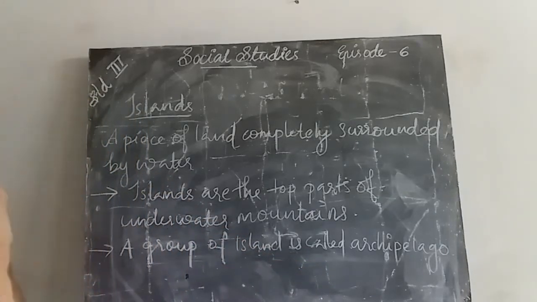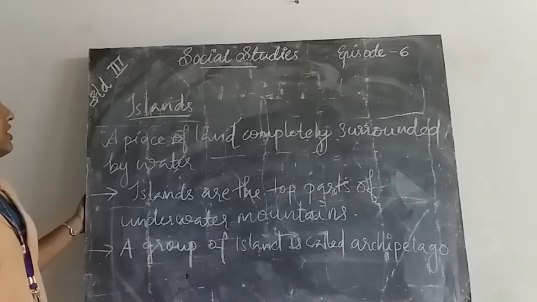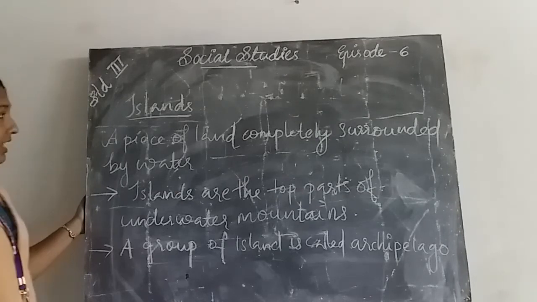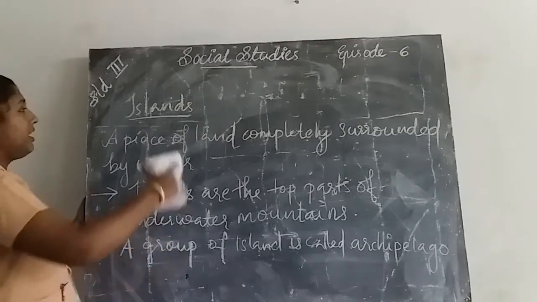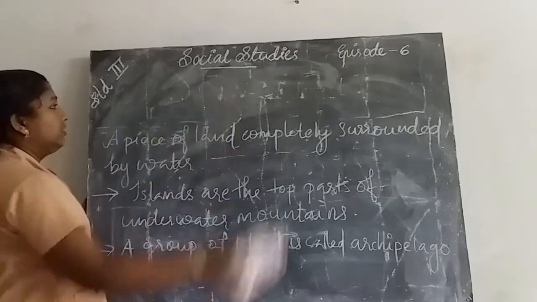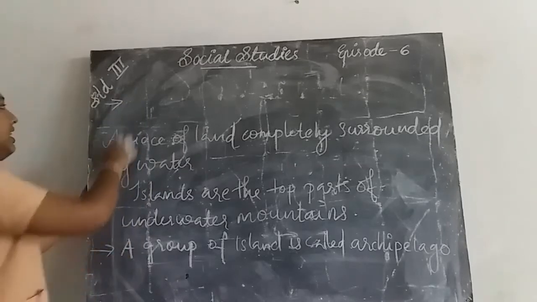Then the two Indian islands are Lakshadweep and Andaman and Nicobar Islands. Lakshadweep Island and Andaman and Nicobar Island.